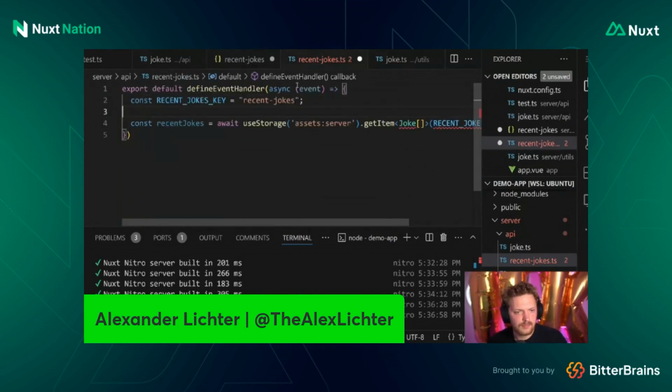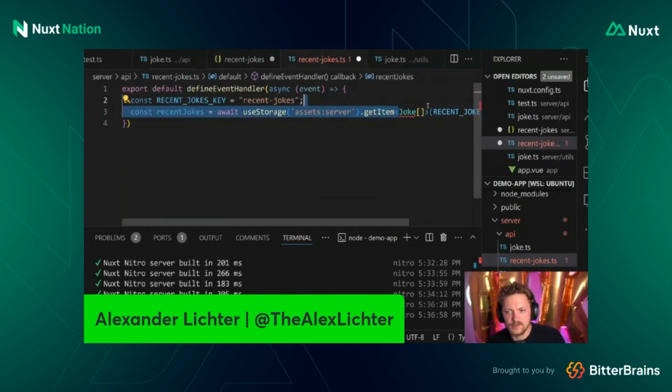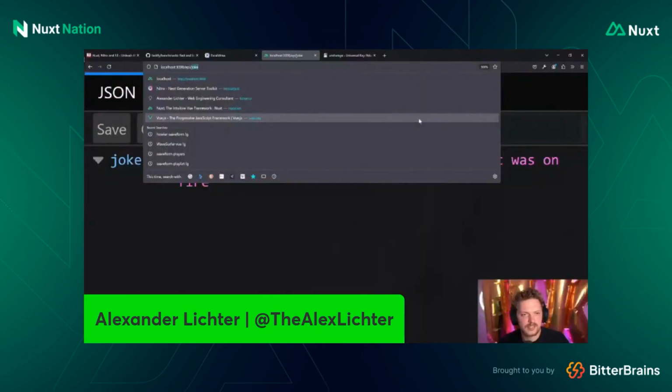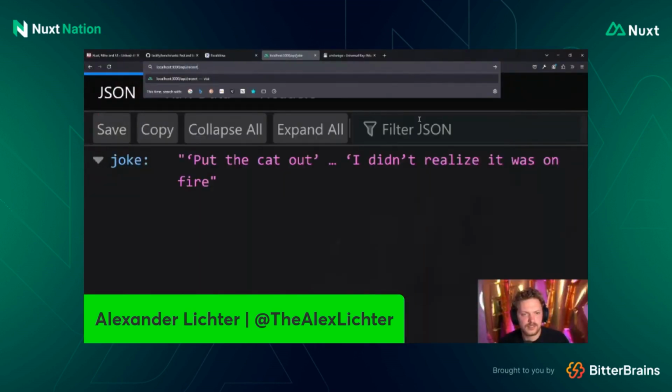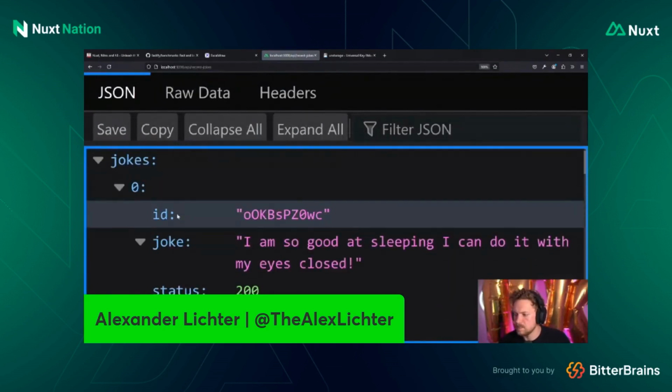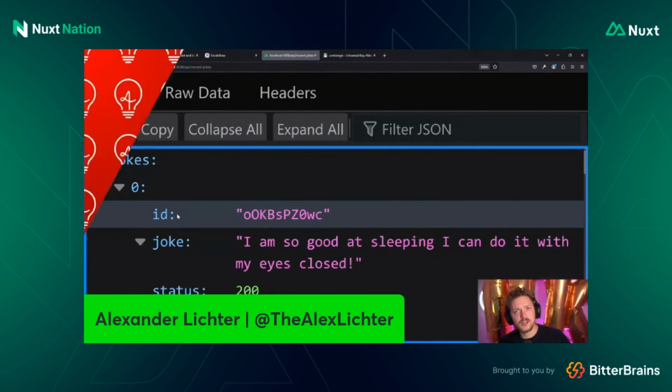Nevertheless, in this case, we're lazy, and we can just remove the type declaration. I'm very sorry for that, but this is what's happening here. And just return jokes, recent jokes. And what we can do now is, of course, say, hey, recent jokes. We'll check these out, and they're here. Simple, and works.